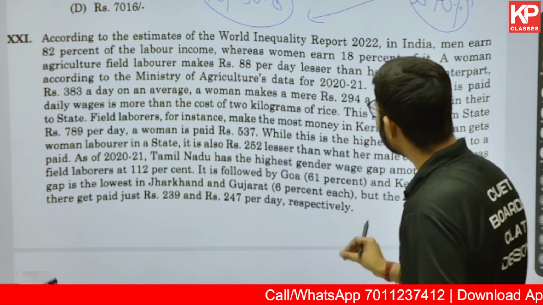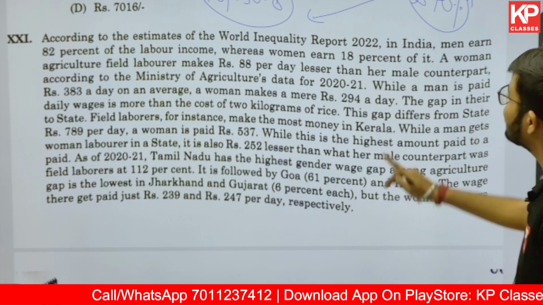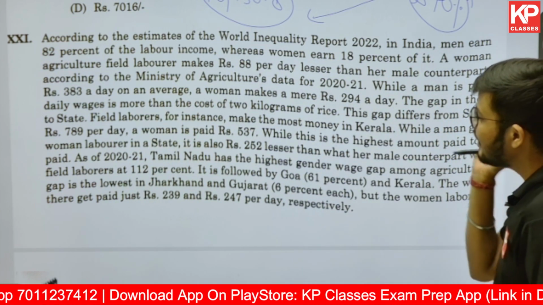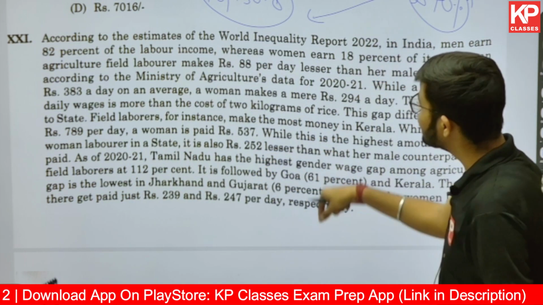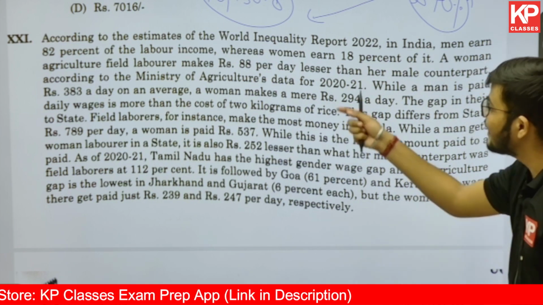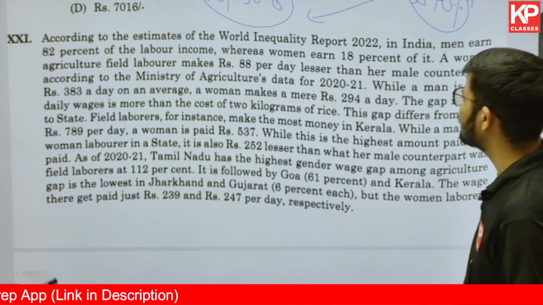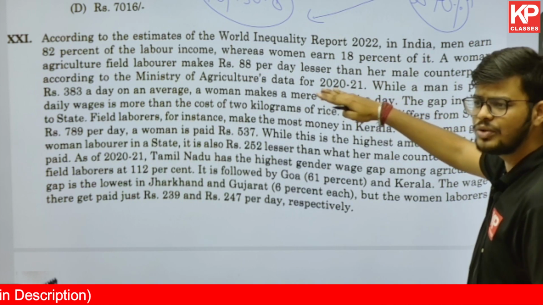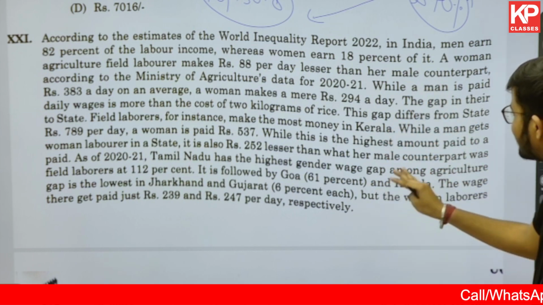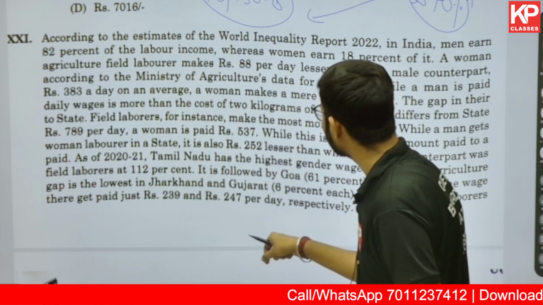According to the estimate of the World Inequality Report 2022, in India, men earn 82% of the labor income, whereas women earn 18% of it. Like, if the total labor income is 100%, men are making 82% of the same, whereas women are making the remaining 18%. A woman agriculture field laborer makes 80% per day less than her male counterpart. And according to the Ministry of Agriculture data, this is the data for the year 2021, while a man is paid daily wages more than the cost of 2 kilograms of rice, in this graph, the gap in their daily wages is more than the cost of 2 kilograms of rice.